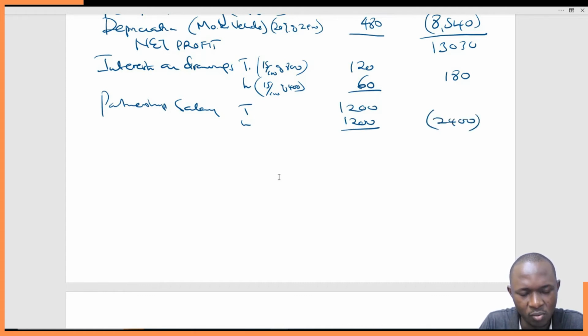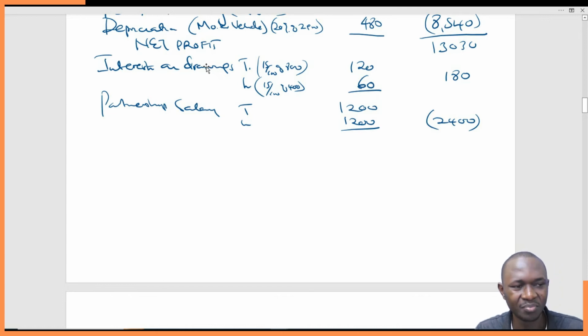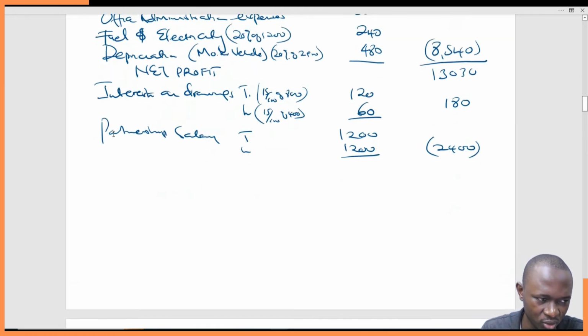But this one now, we are paying them. It's the business that pays them. So the interest on drawings is what the business is earning, so we add it to the net profit. But here, these are money going out. It's the business that is paying the partners. So we have to show it as a deduction.